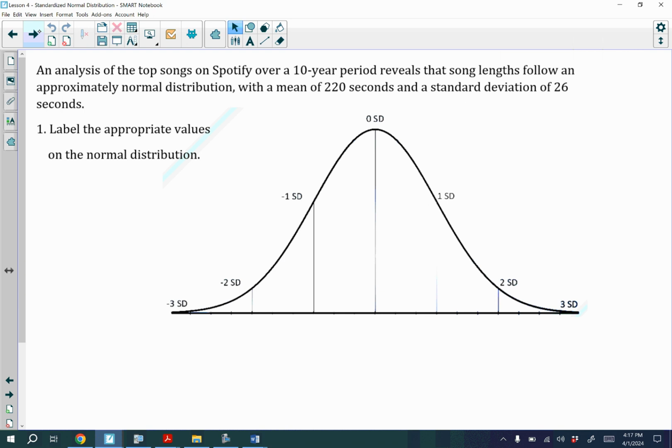Okay, so here it says analysis of the top songs on Spotify over a 10-year period reveals that song lengths follow an approximately normal distribution with a mean of 220 seconds and a standard deviation of 26 seconds. So, what I'm going to have you guys do is pause the video and then go ahead and label the appropriate values on the normal distribution. So, this is what you guys did yesterday in the lesson 3 notes. So, go ahead and pause the video and then go ahead and label this information.